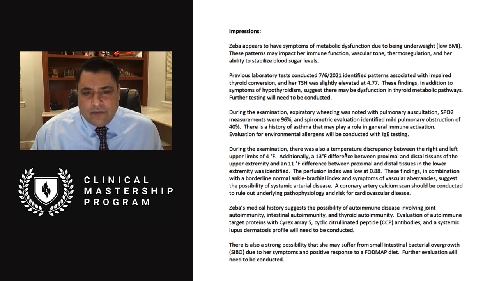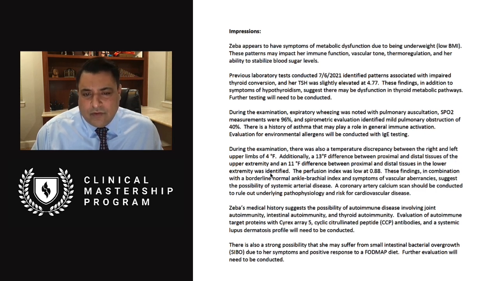During the examination, there's also a temperature discrepancy between the right and left upper limbs of 4 degrees. So right and left, that's some severe metabolic imbalances. Usually, it could just be less, but when it's between left and right, that's a significant disruption in normal metabolism. Additionally, a 13% difference between proximal and distal tissues on the upper extremity, and 11% difference between proximal and distal tissues on the lower extremity.